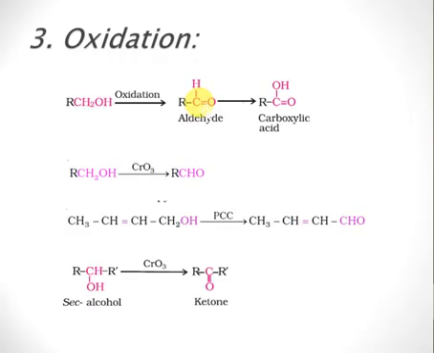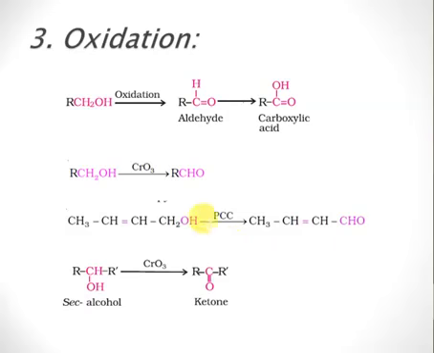Suppose you want to convert this alcohol only into an aldehyde, and you don't want to convert it further into carboxylic acid. Then we may use chromic oxide, CrO3. Again, if we have this alcohol and we just want it converted into only aldehyde, we can use pyridinium chlorochromate.